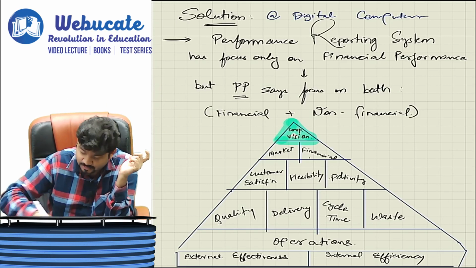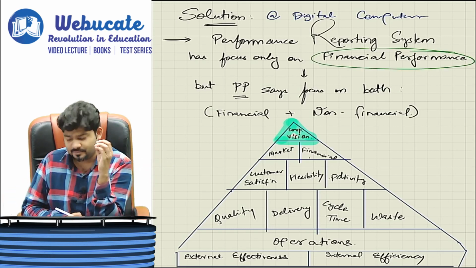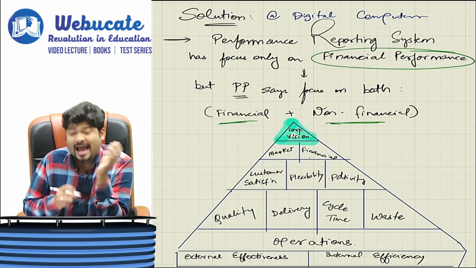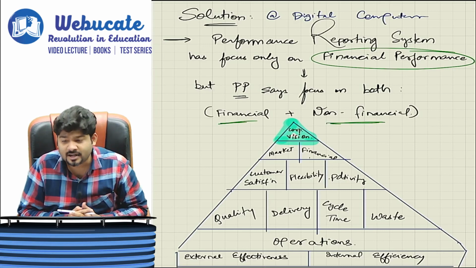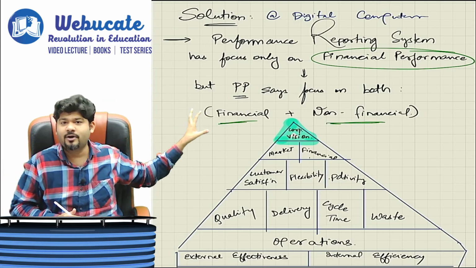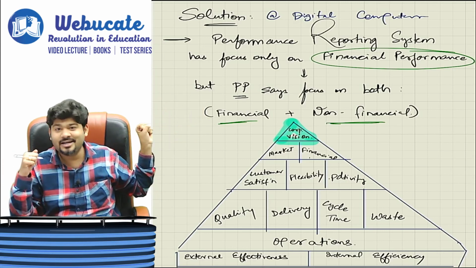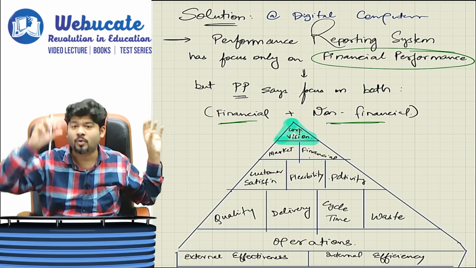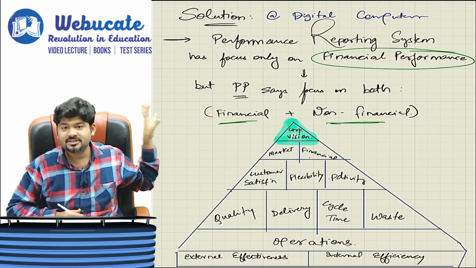Now, on that note, we will understand the whole performance pyramid and see how things are linked. The performance reporting system at Digital Computers has focused only on financial performance. But the performance pyramid says focus on both financial and non-financial. So let us, as management accountants, make a pyramid and give it to our CEO and let him see, this is how it looks. Obviously the CEO has not studied the management accounting performance pyramid, so we will explain to him what is linked with what and how it is going to be linked with our whole company, Digital Computers.